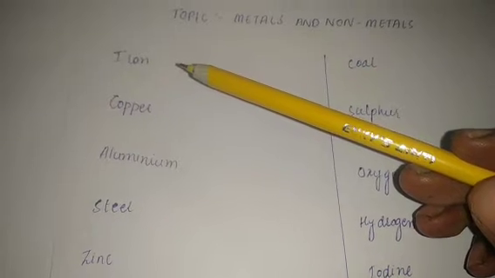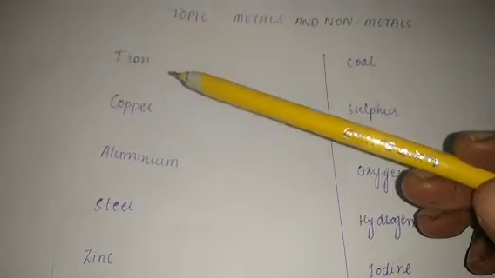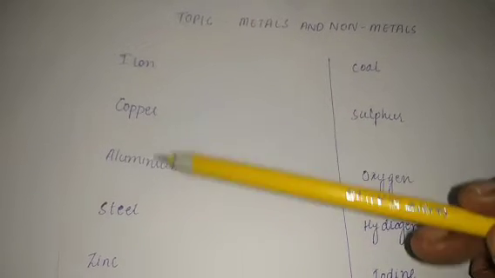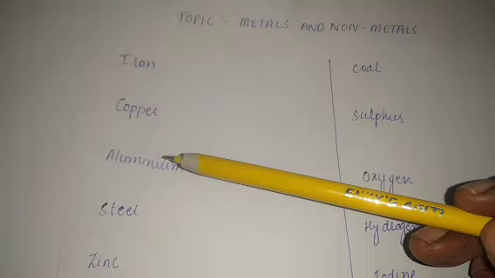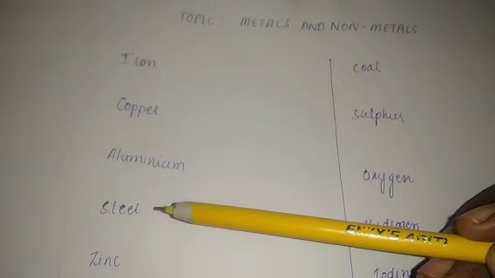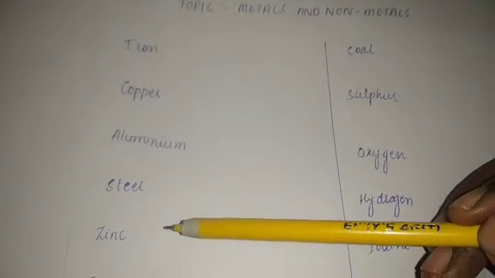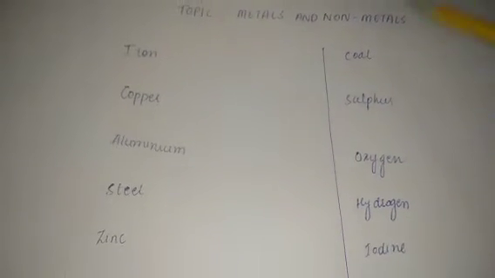Iron, we can see, is a tough metal. Copper is also used in wires. Aluminium is used in aircraft. Steel is used to make electrical appliances. Zinc is a good conductor of electricity.